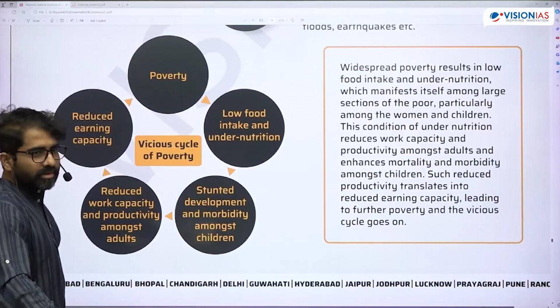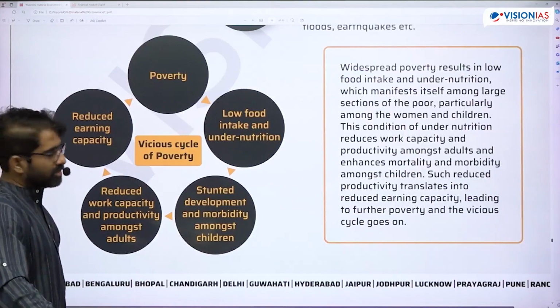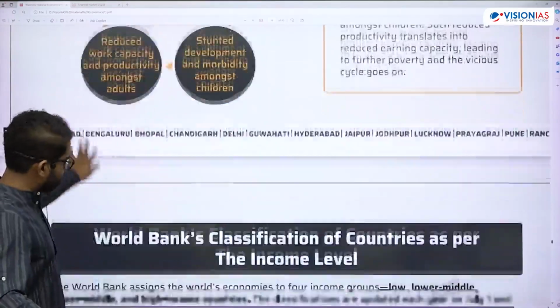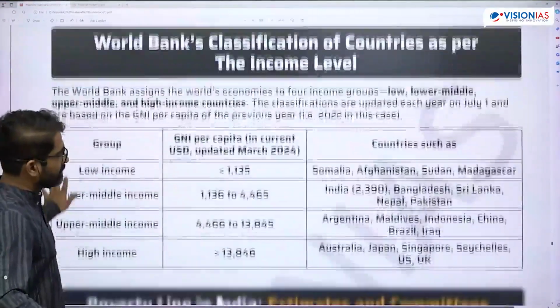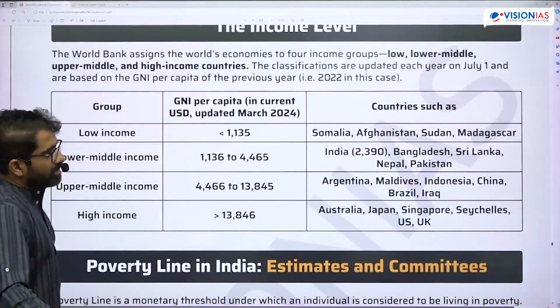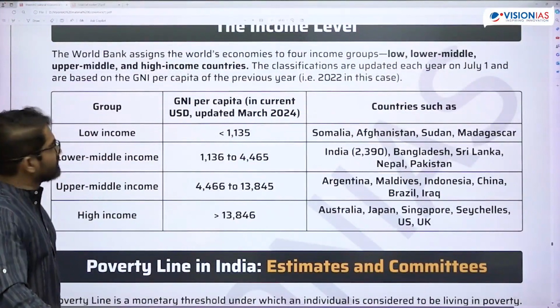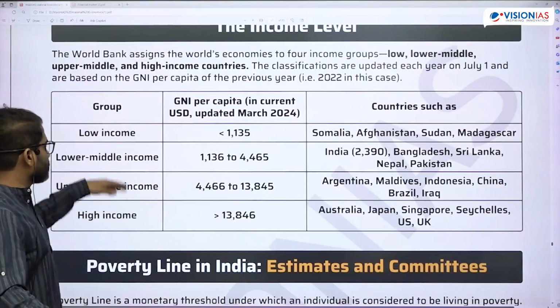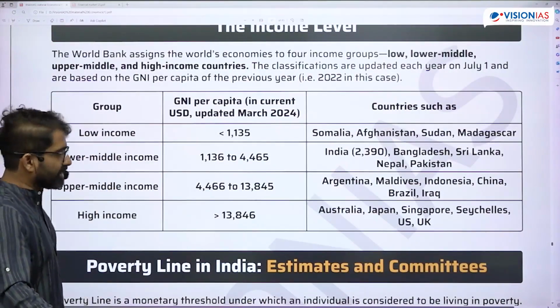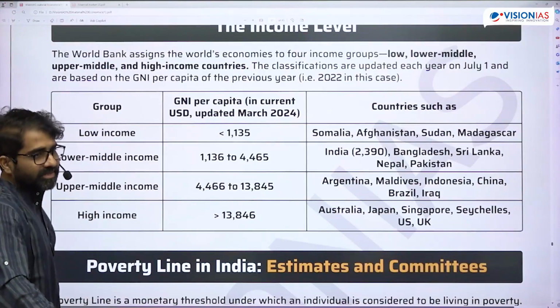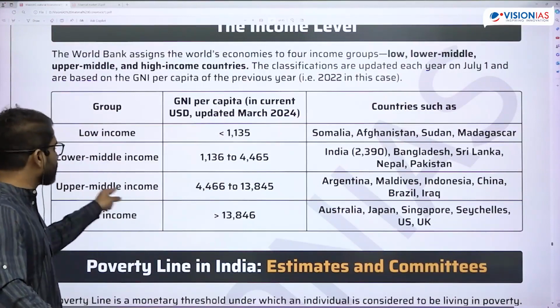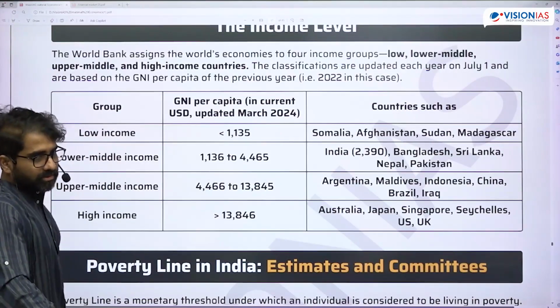Is that okay? Poverty trap, vicious cycle of poverty. So India is still here only. You can observe the low income, low middle income, upper middle income, and high income groups. We're saying by 2030, 2031, probably we will move here, to upper middle income. Is that okay?